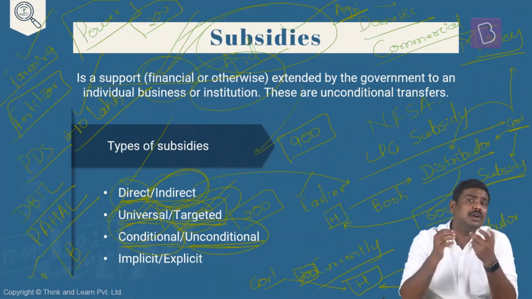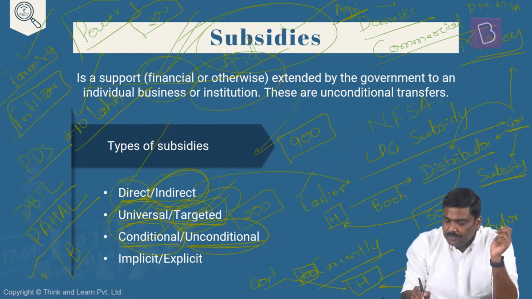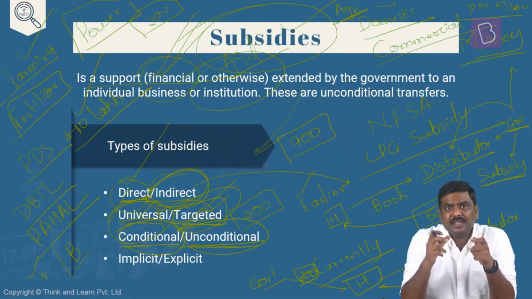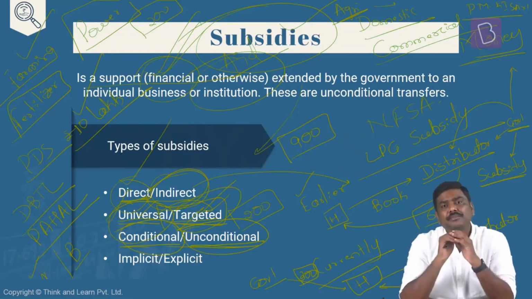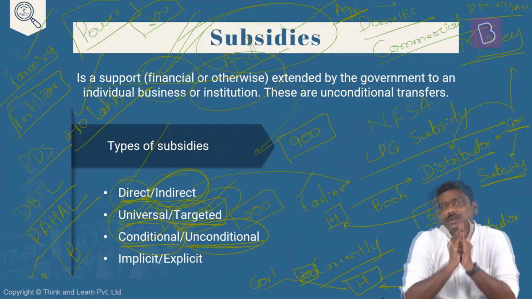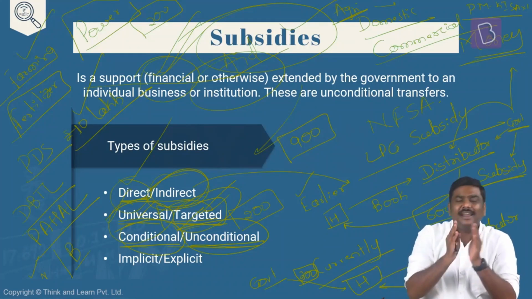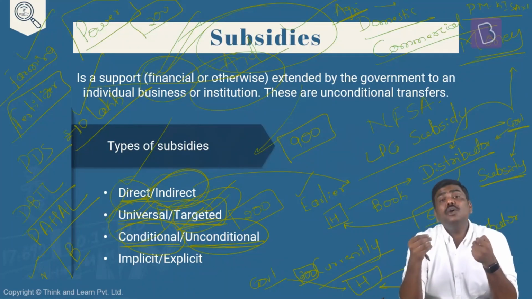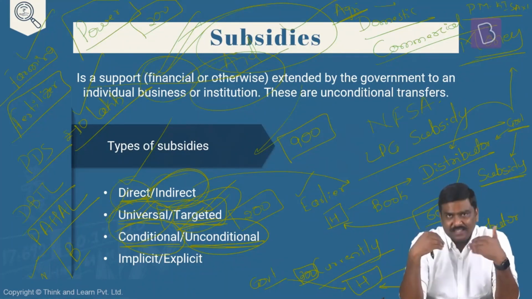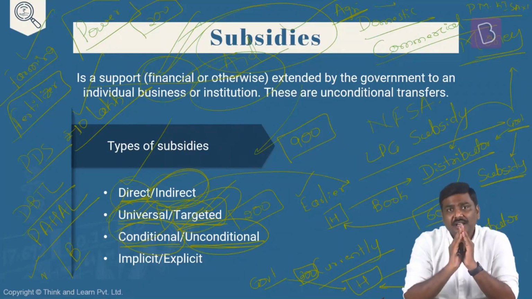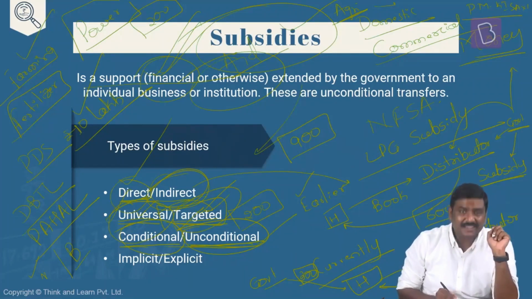In case of the unconditional subsidy, the Government of India currently provides a subsidy in the name of PM Kisan, which stands for Pradhan Mantri Kisan Samman Nidhi. PM Kisan is basically an example of an unconditional income support scheme. Annually, the farmers are provided with an income support of 6,000 rupees. The logic here is that these 6,000 rupees are broken down into three installments of 2,000 rupees each, and the amount is transferred into the bank account. This 2,000 rupees can be used by the farmers to purchase seeds, fertilizer, etc. There are no conditions attached to this subsidy. So these kinds of transfers are examples of unconditional subsidies.